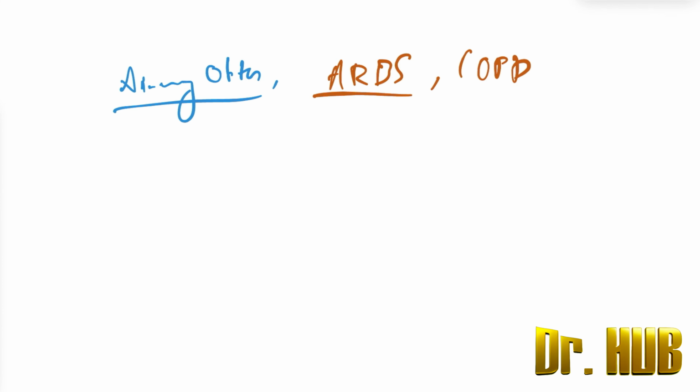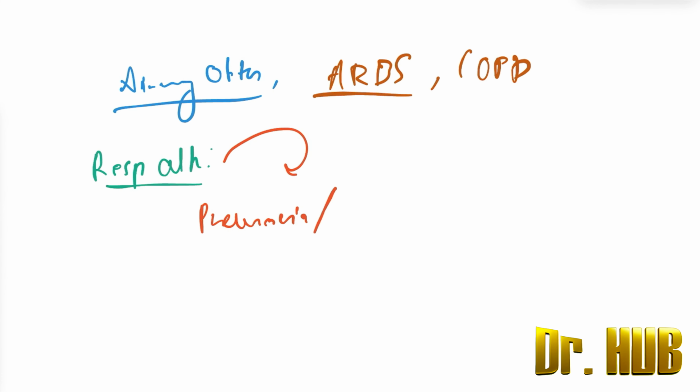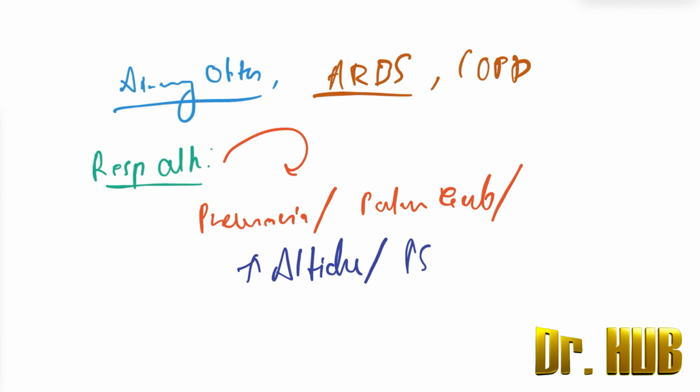Next, we are going to look at respiratory alkalosis. What does respiratory alkalosis include? This includes pneumonia, pulmonary embolism, as well as the alkalosis which can take place in case of high altitude, as well as in case of psychogenic causes.